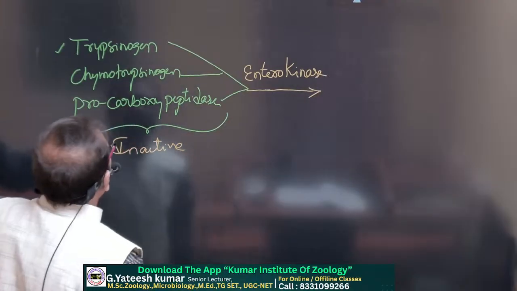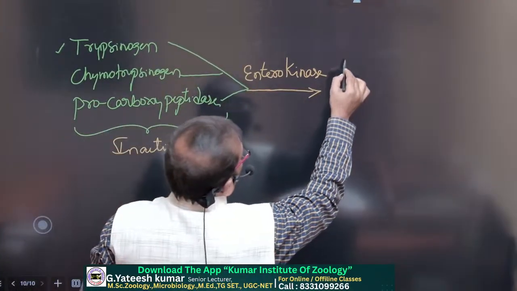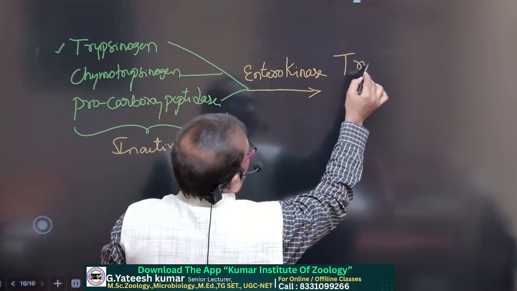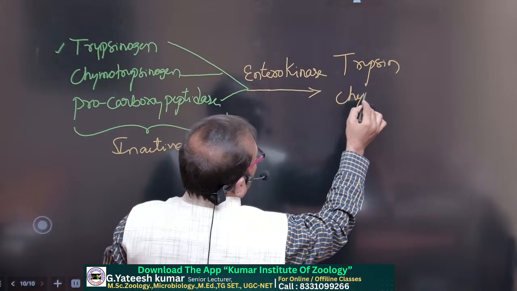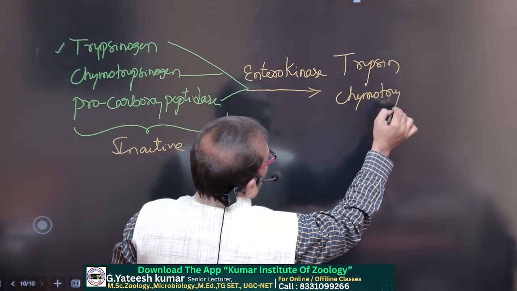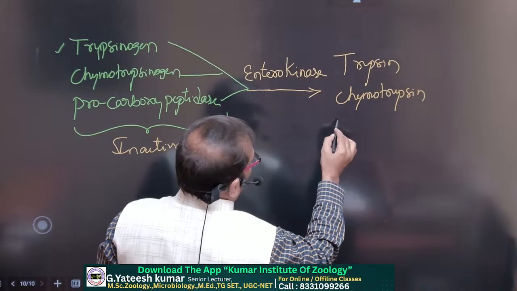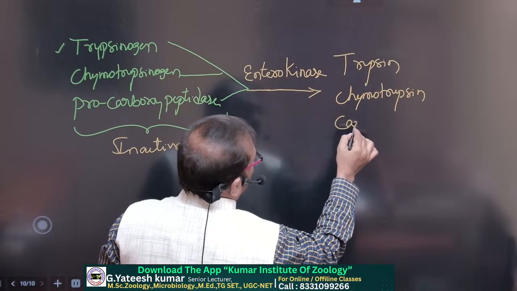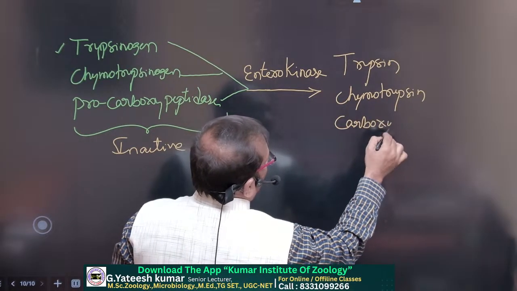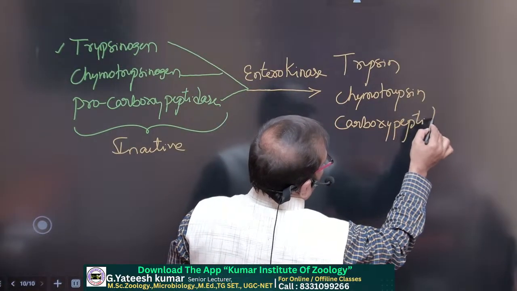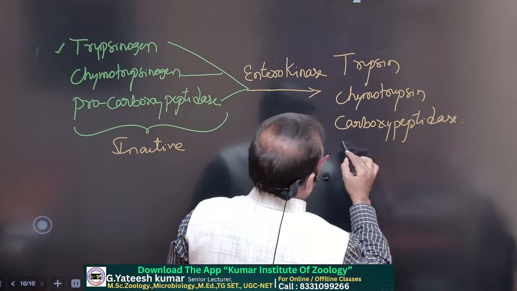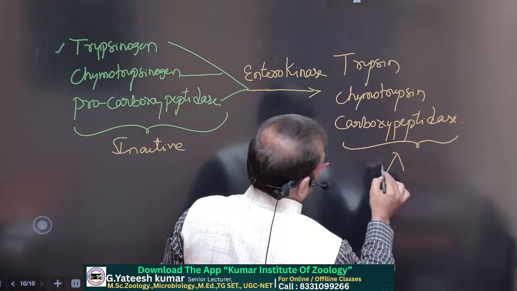So the enzyme activator converts them into trypsin, chymotrypsin, and carboxypeptidase. So all these are active forms.